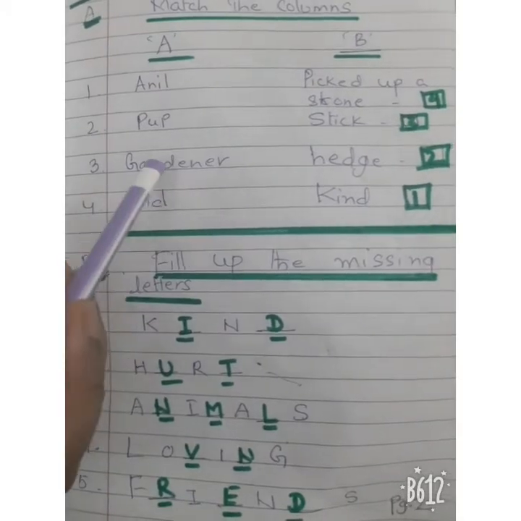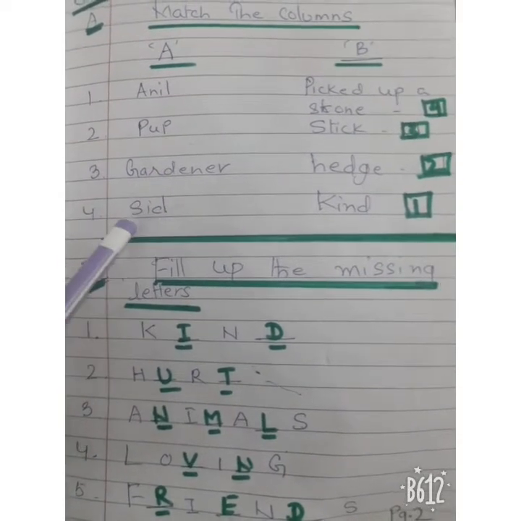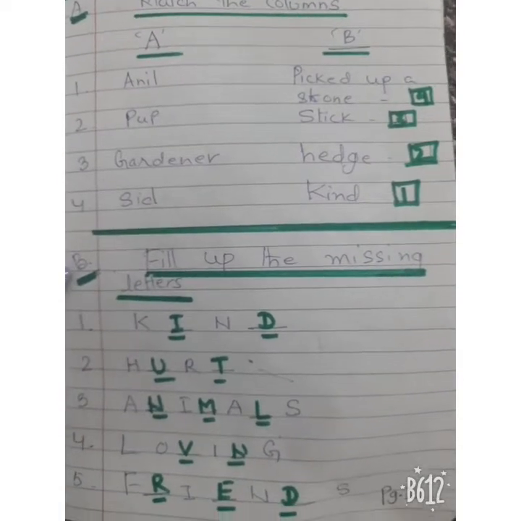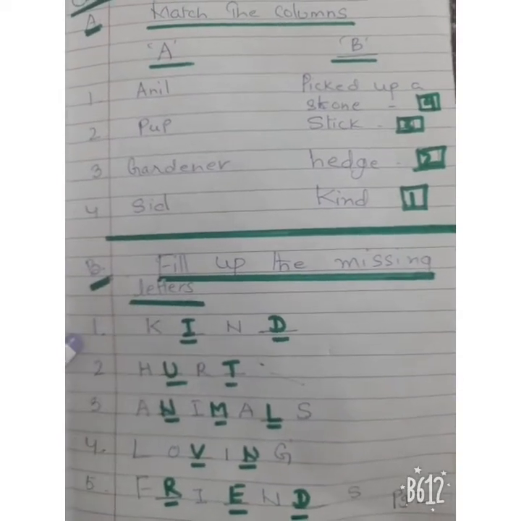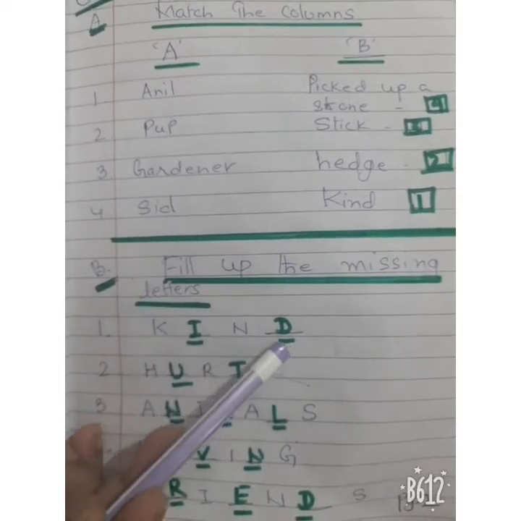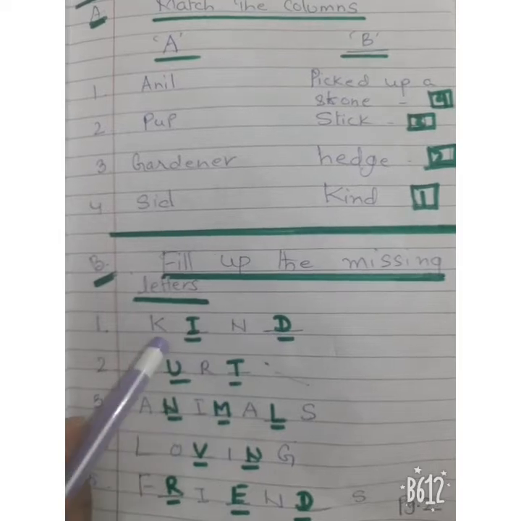Gardener. Stick. With this stick, the gardener shot at the puppy. Then Sid picked up a stone. So now come to B. Fill up the missing letters.